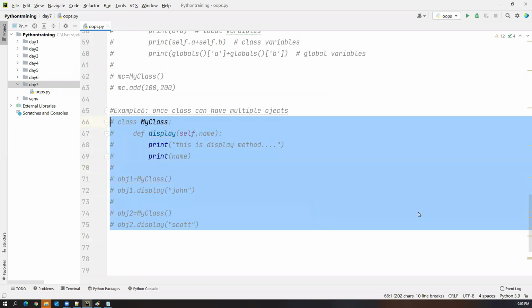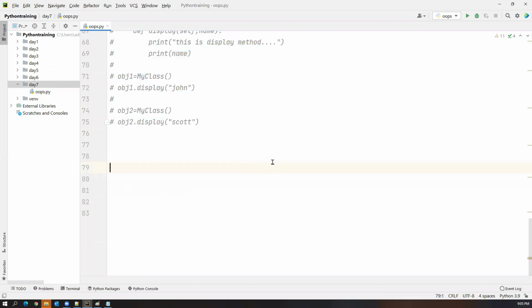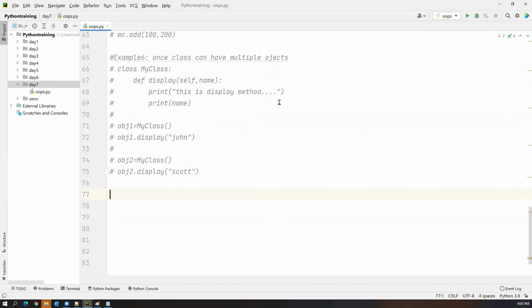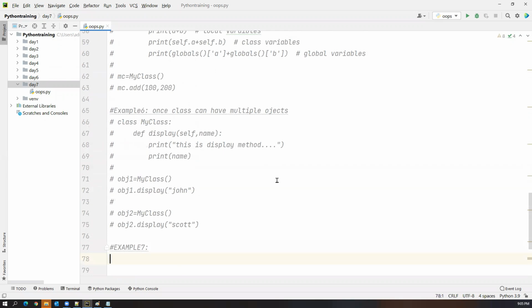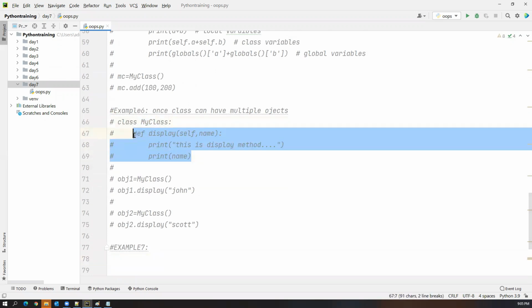This is one example. Now, let us see one more example. This is example 7. So here we have one more concept called constructor. So what does a constructor mean? In this class, whenever you call this method through an object, then only this method will be invoked, right?